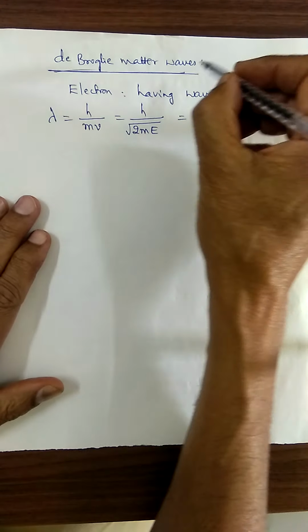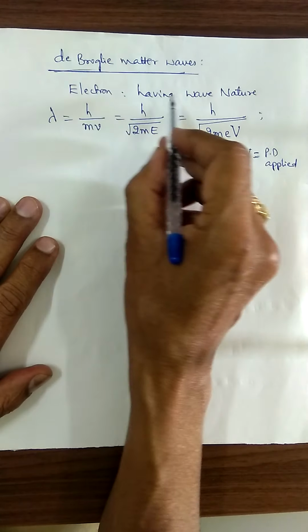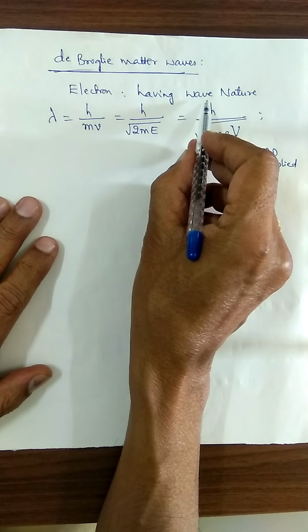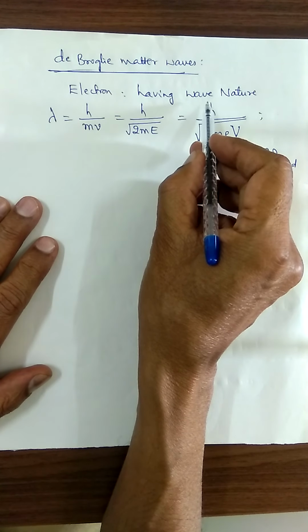Now, Louis de Broglie matter waves say that the electron is behaving in the form of a wave. It has a wave nature.